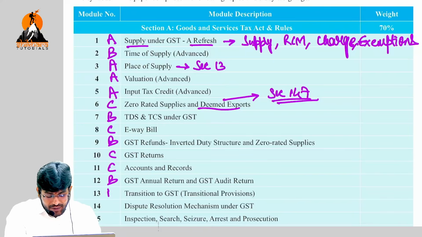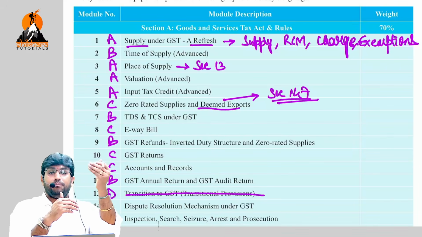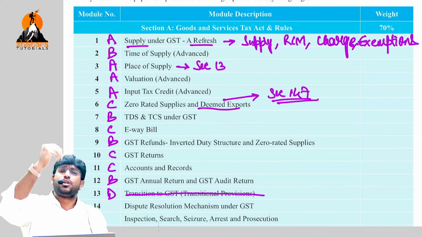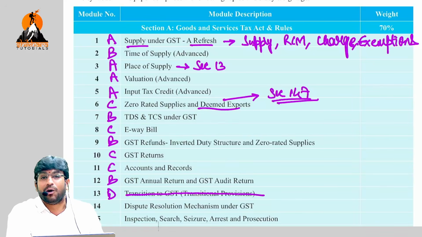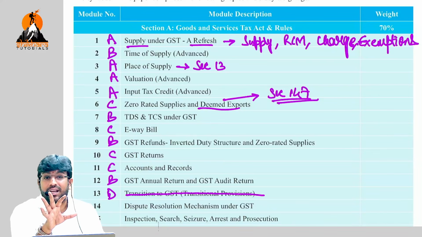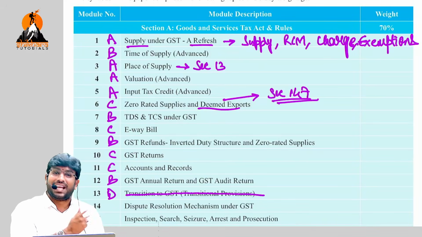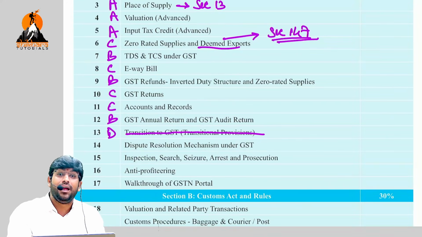Transition to GST, I will tell D topic. The reason is that the probability of a question coming in the exam is 0. Because transition to GST means what? Earlier you were in prior law like excise, customs, VAT, service tax. You shifted to GST, and this happened way back in 2017. That time, what procedure was to be followed? They covered that in transitional provisions. Why would they ask that now? We are in 2025. Why would they ask a question on transition to GST? In the last 3 years, in the last 5-6 attempts, never has a question come in the exam on transition to GST. But if you see papers of 2019, 2020, 2021, you will find. 22 also not possible. 21 you will find.